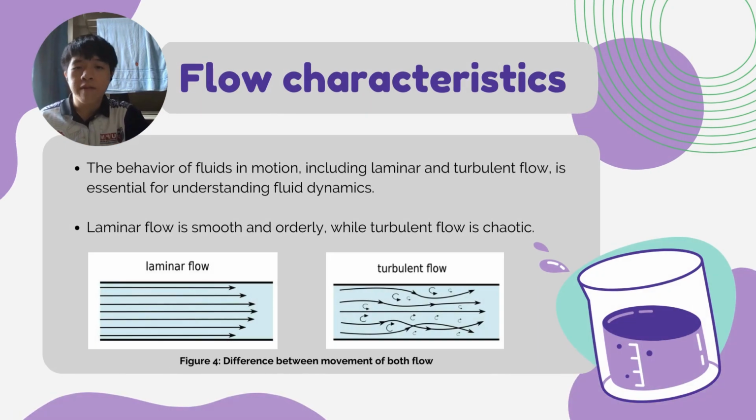So I will talk about flow characteristics. Flow characteristics describe the behavior of fluids in motion, including laminar and turbulent flow, which is essential for understanding fluid dynamics. Laminar flow is smooth and orderly, while turbulent flow is chaotic. The picture below shows the movements of both flows.